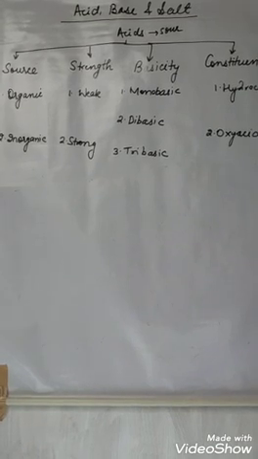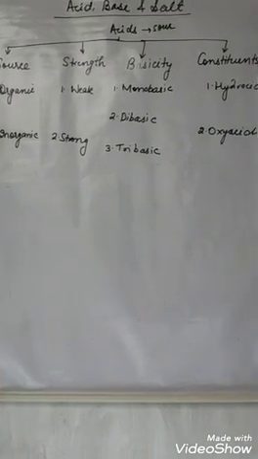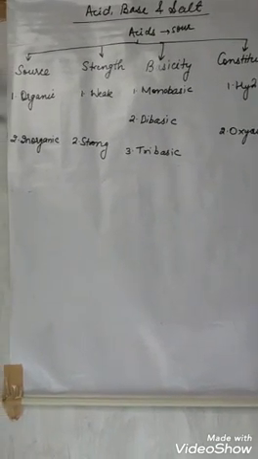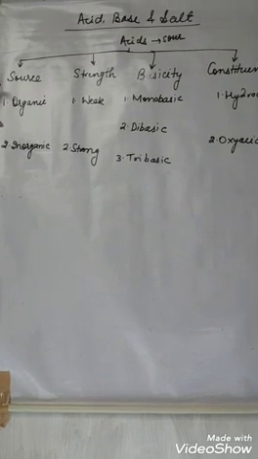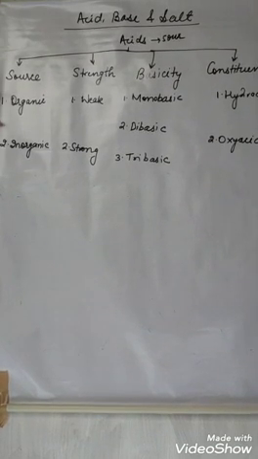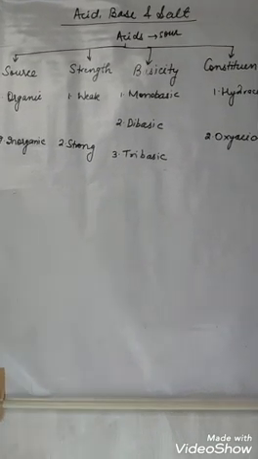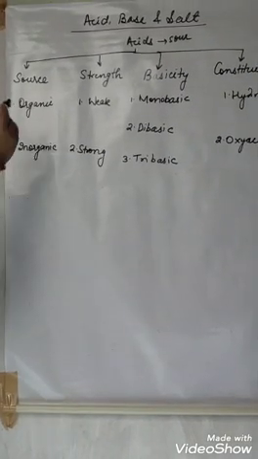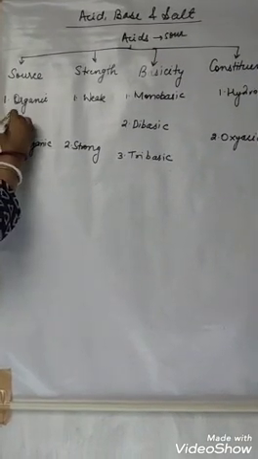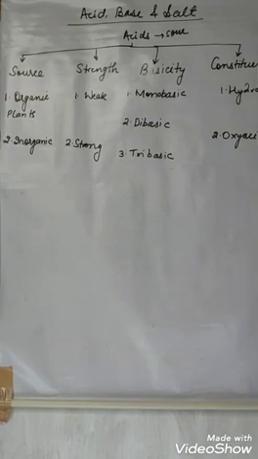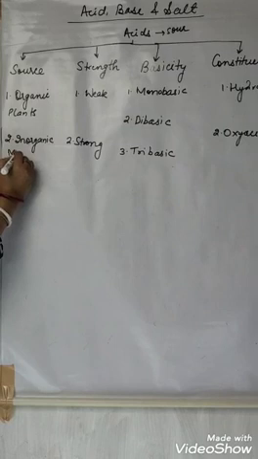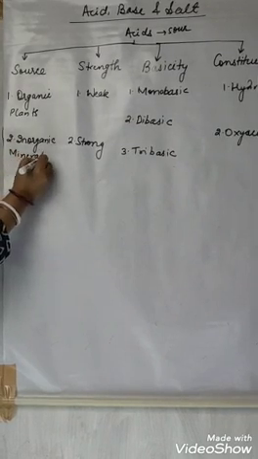Now this is the classification of acids. Acids are classified on many bases. The first one is source, that means from where it has been obtained. According to the source, it is classified into organic and inorganic. What are organic acids? Organic acids are those that are obtained from plants and animals, and inorganic acids are those that are obtained from minerals.